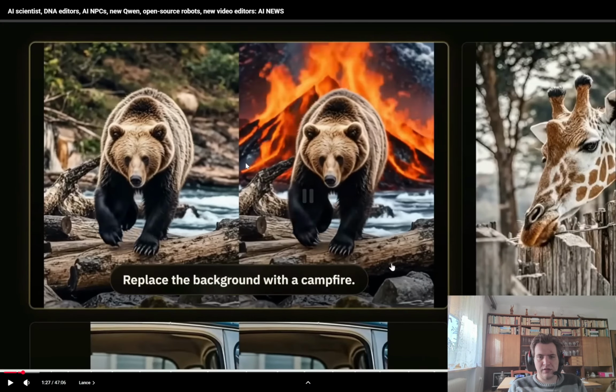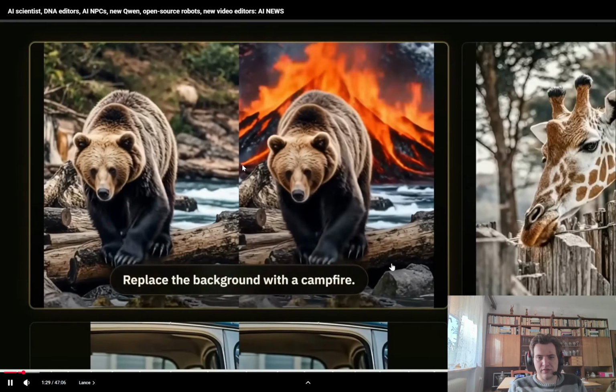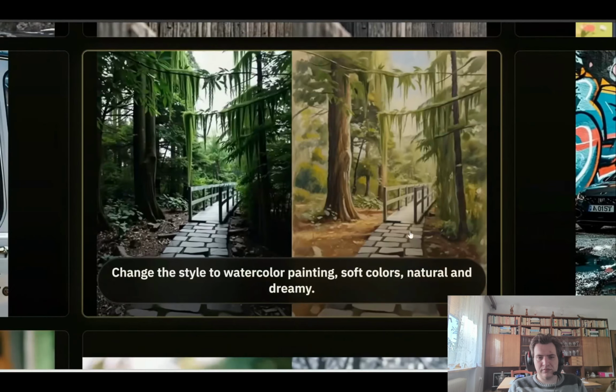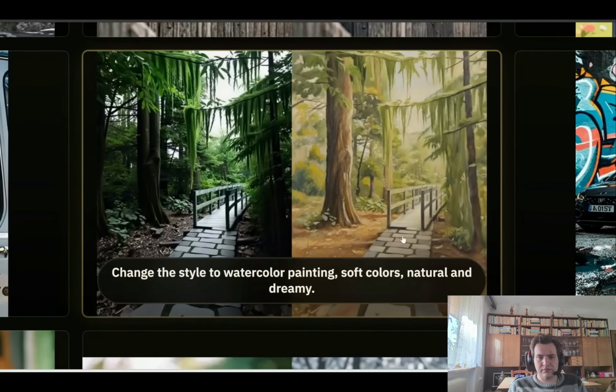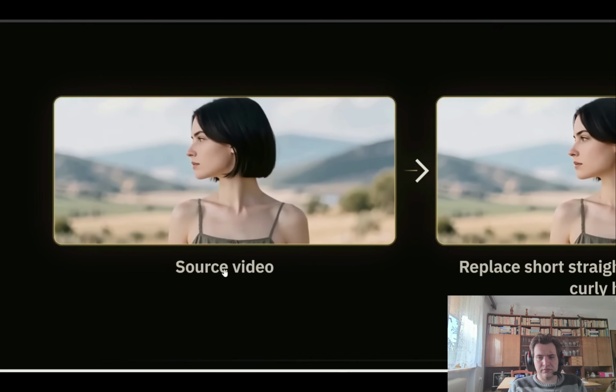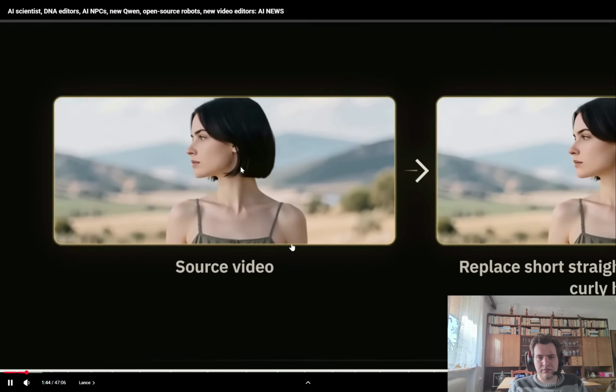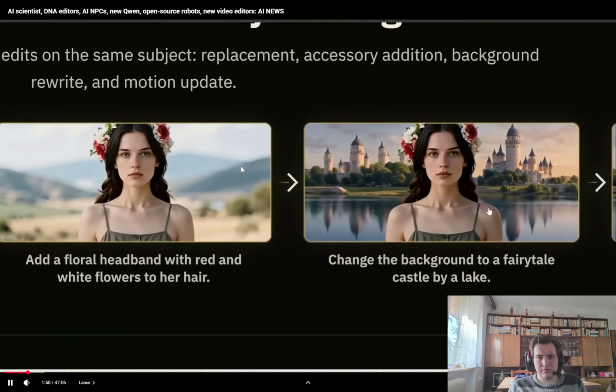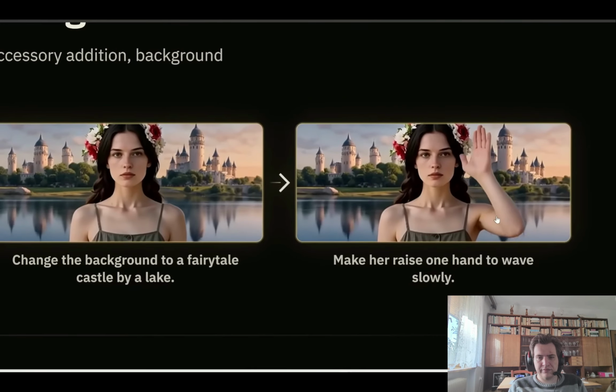So for example, it can edit existing videos, replace the background with fire, or we can add a row of colorful balloons, or change the car into red, or change the art style. This is basically like Nano Banana, but for video. So with this feature, you can then edit videos sequentially using multiple turns. For example, we can first make her hair longer and curly, and then we can add a floral headband to her head, and then we can change the background, and then also get her to raise one hand slowly.